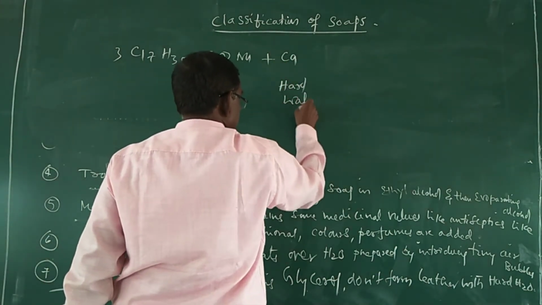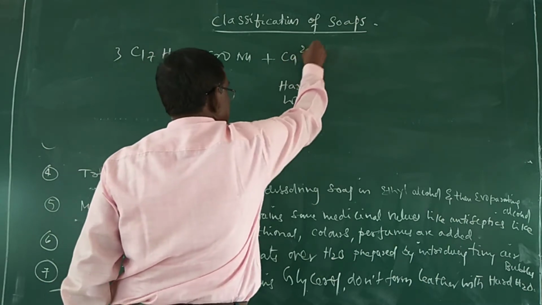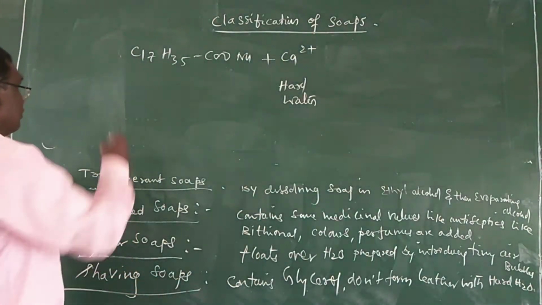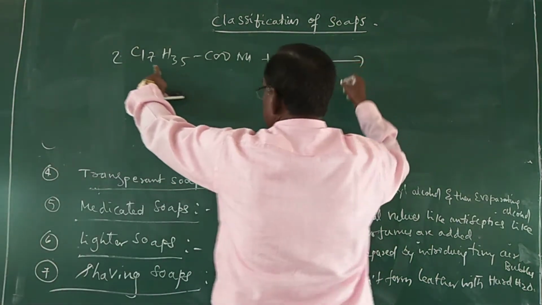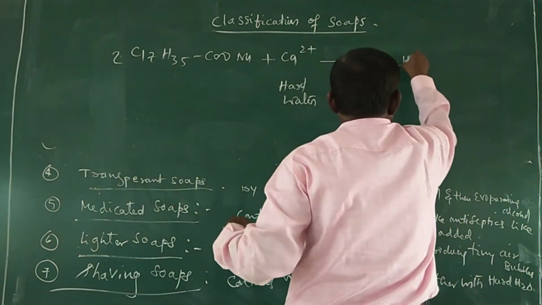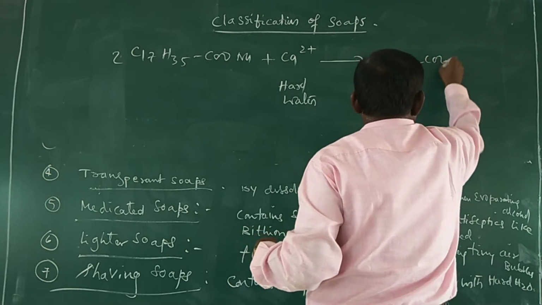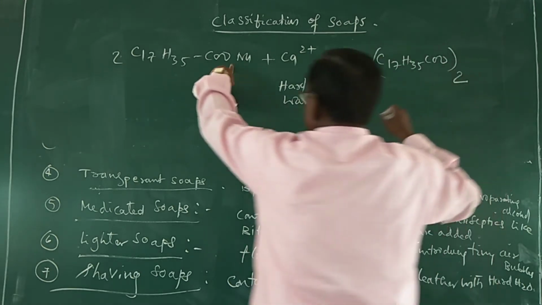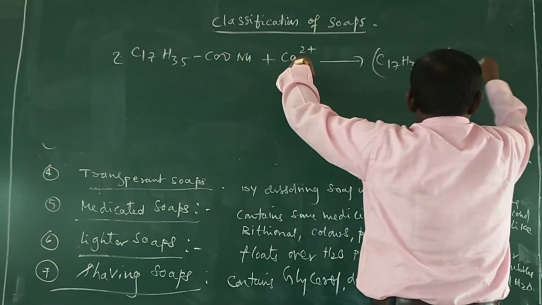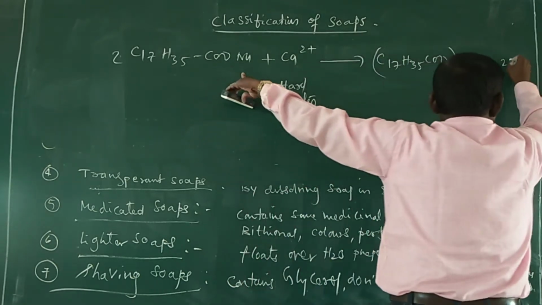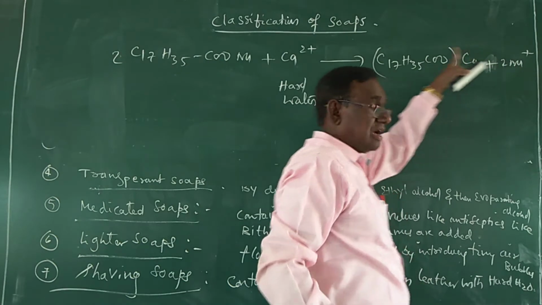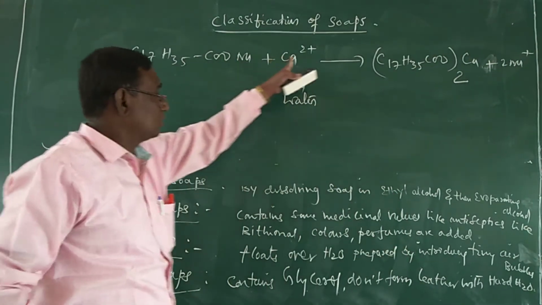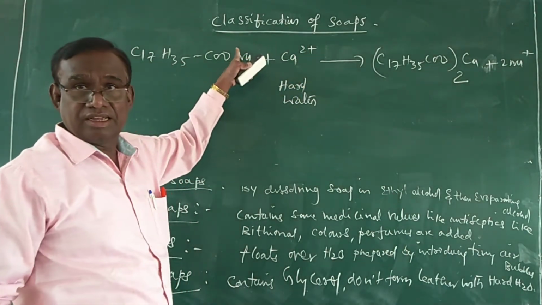So hard water contains calcium and magnesium, that is Ca2+ ion. Therefore you can write only 2 times here, to replace it. Then you will be getting (C17H35COO)2Ca, plus 2 times Na is taken out, you see. From the soap, sodium is removed, and instead of sodium, which one goes and attacks? The calcium ion.